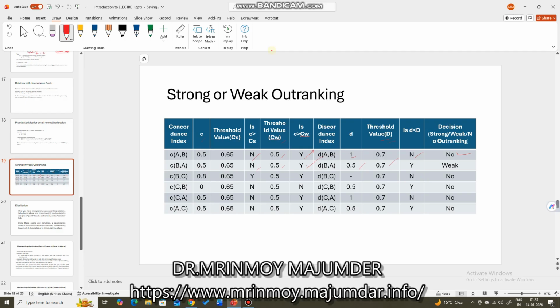So is it less than that? Yes. So B weakly outranks A. And none of the condition has been met for the other combinations. So all the answers have become no, no, no, no. So this is the strong and weak outranking.